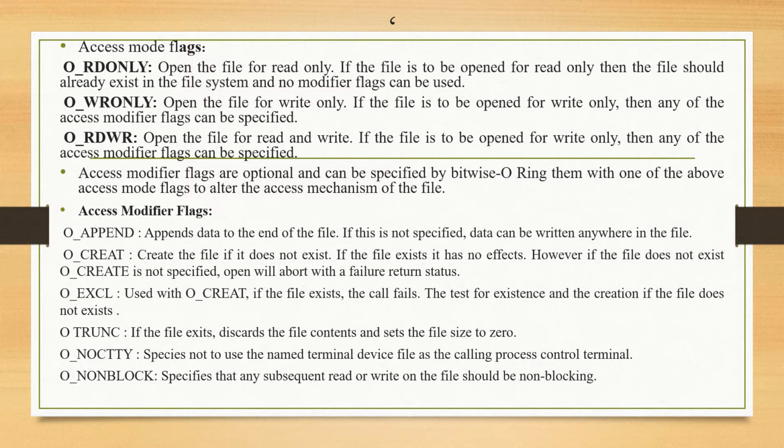Next one, O_NOCTTY. Wherever you see TTY, that is always information about terminals. It specifies not to use the named terminal device file as the calling process's controlling terminal. Next one is O_NONBLOCK, which specifies that any subsequent read or write on the file should be non-blocking.